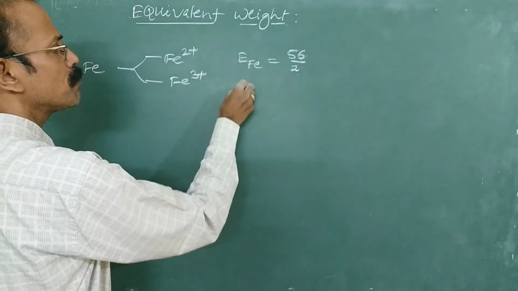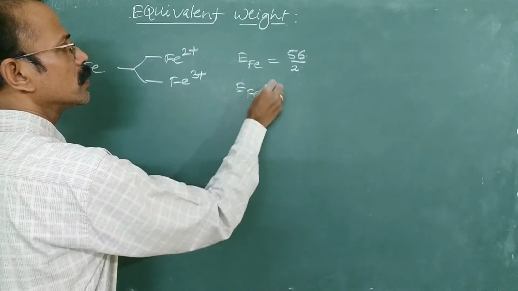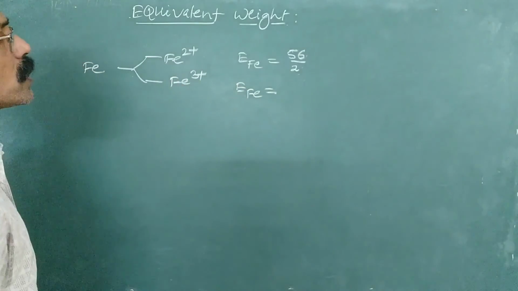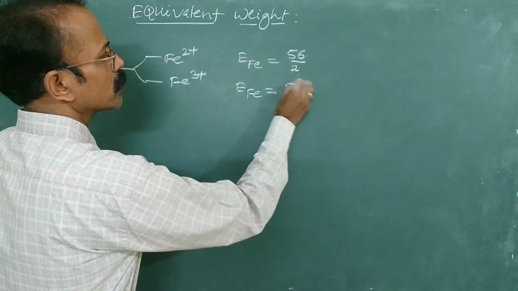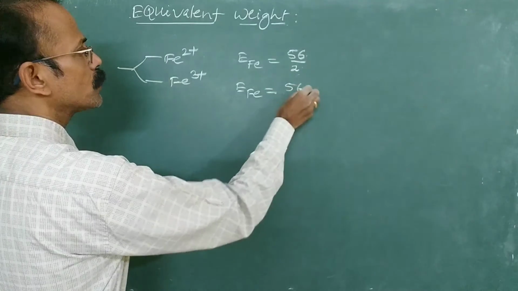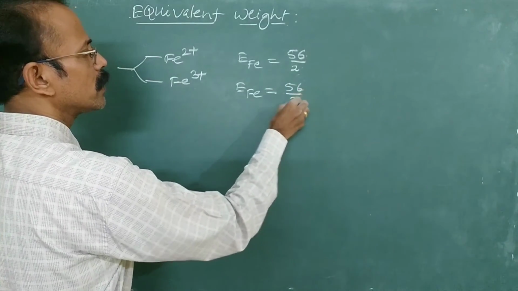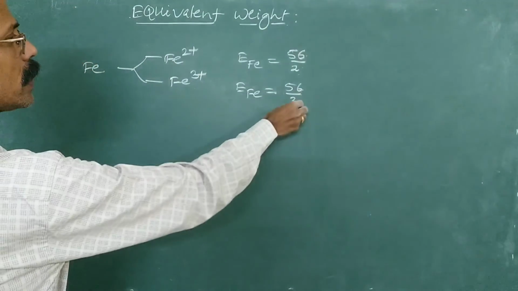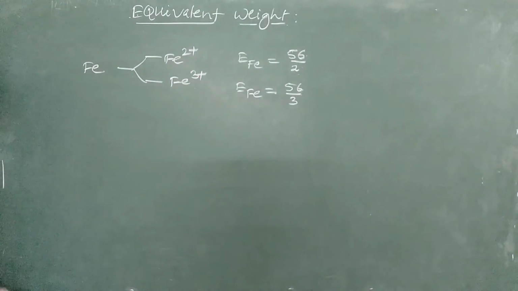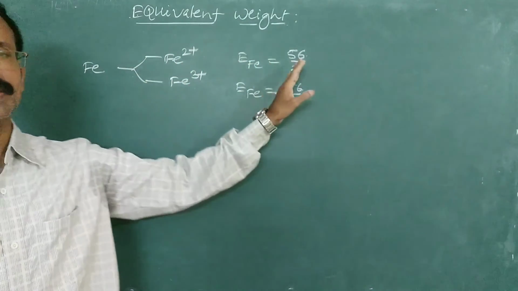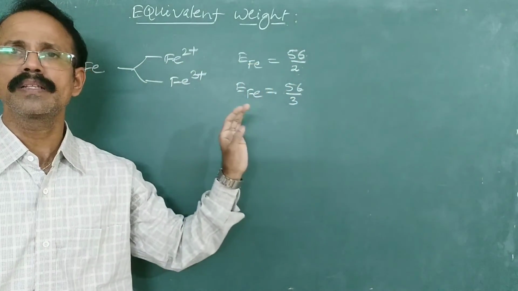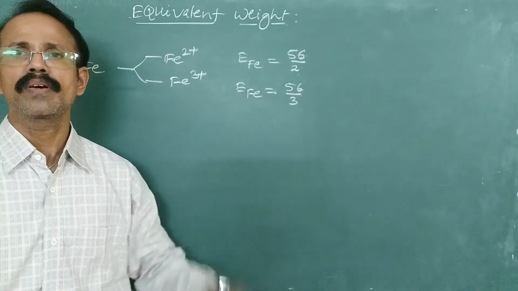And for the same iron, if it is exhibiting the +3 oxidation state, equivalent mass is equal to 56 divided by 3, ionic mass divided by charge. Like this, equivalent mass varies as per the situation, alright?